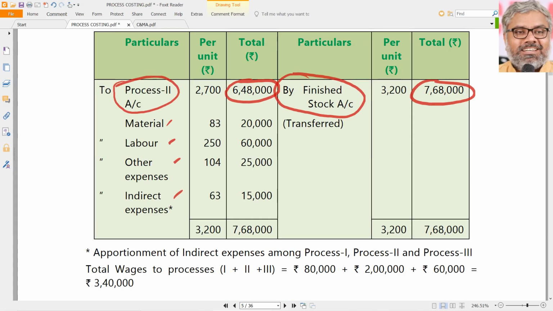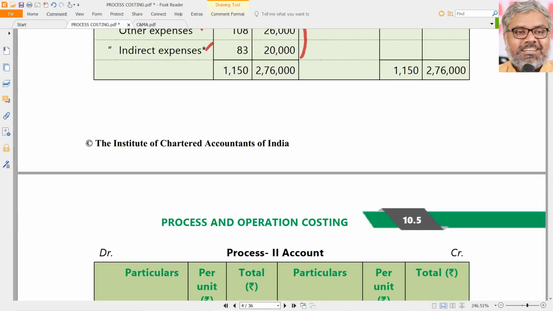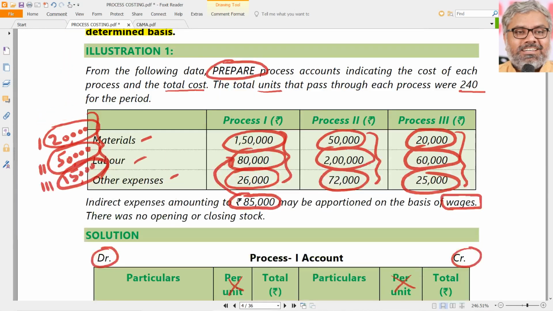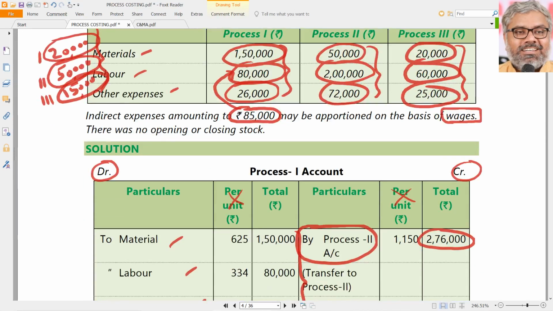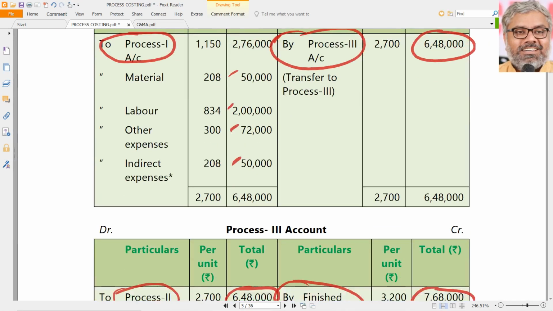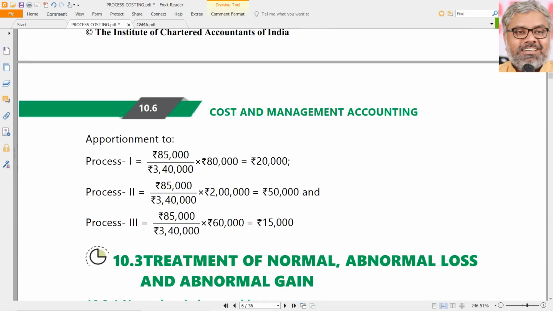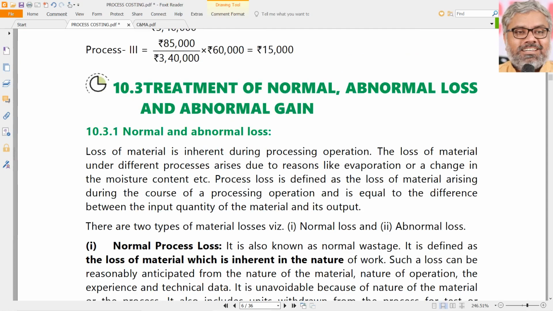In this example there are 3 processes. Maybe in some examples there are 2, sometimes 4, like that. In reality there may be many of them also, but maximum 3 generally is what is asked in exams. But irrespective of that, the way we have to prepare process accounts is very simple and straightforward. This is how we have to do. But once again I'm telling you, you have to do it. Don't watch it. You have to do it. Then only you will become used to preparing process accounts in a comfortable way.